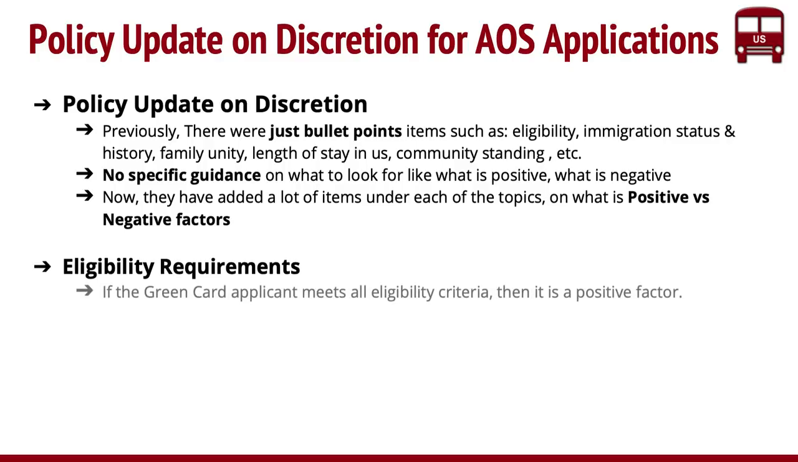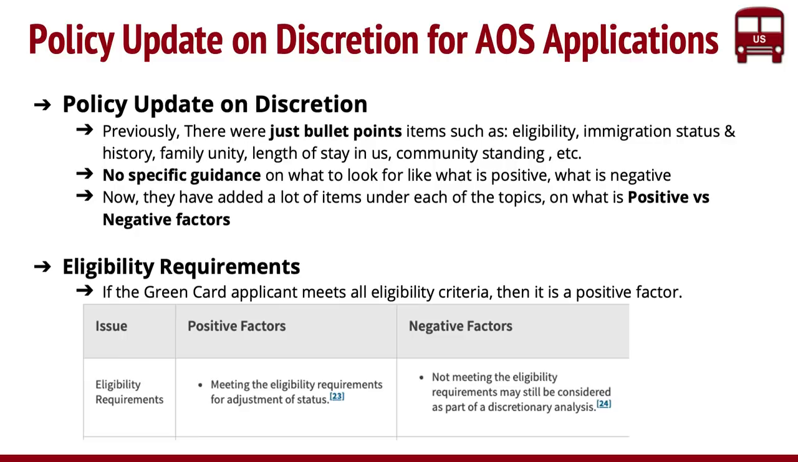So the first one, as part of the whole thing, is eligibility requirements. Basically, you need to meet the requirements. If the green card applicant meets all the eligibility criteria, then it's a positive factor. And this is exactly a screenshot taken from the USCIS policy manual. So as you can see, if you meet the requirements, then you basically have a positive factor. If you do not meet the eligibility requirements, then it's not really a negative factor, but it's kind of a negative factor because you're not meeting that. But you don't have to do a discretion analysis. That's what they mean in the second column.